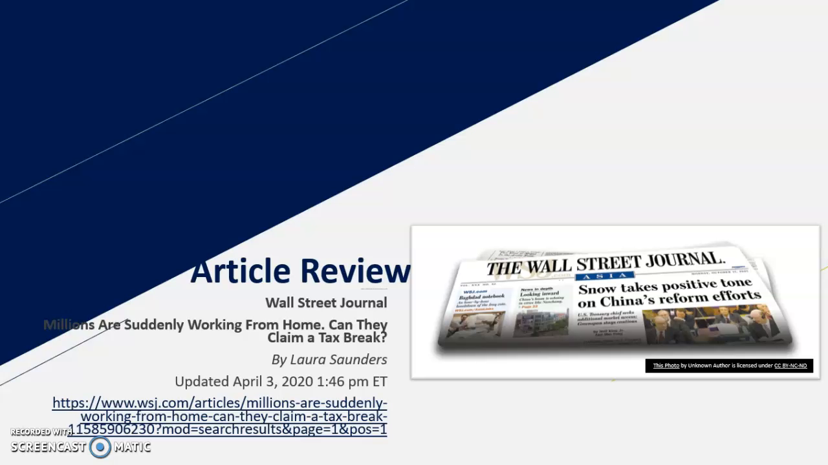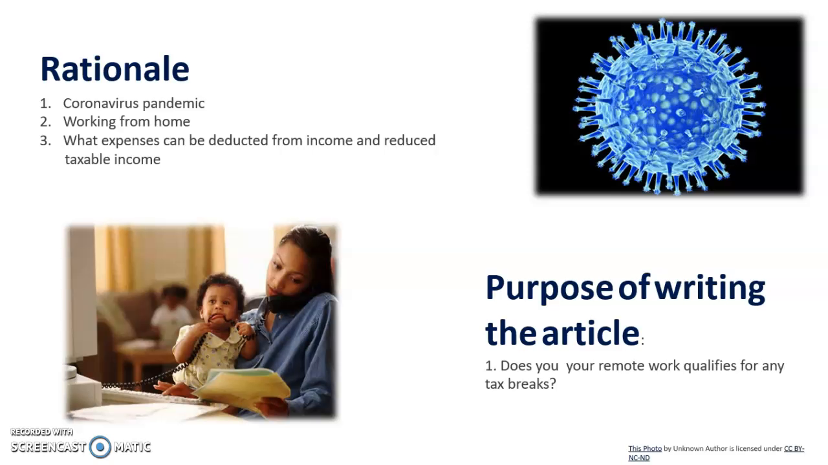Now we are going to our second part of the presentation. This article review is from the Wall Street Journal, named "Millions Are Suddenly Working From Home. Can They Claim a Tax Break?" written by Laura Saunders. This article is about the coronavirus pandemic, working from home, what expenses can be deducted from income, and reduce taxable income. Purpose of writing this article: does your remote work qualify for any tax breaks?